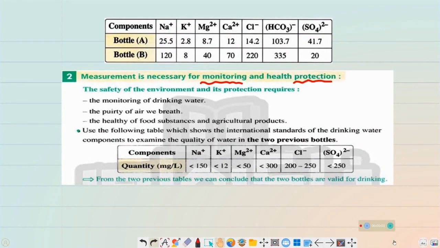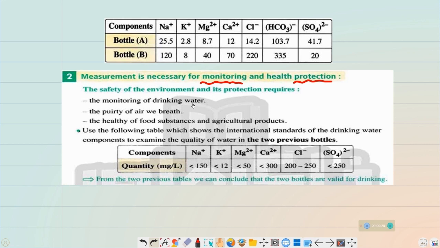So now, to keep the environment safe and to protect the environment, that requires monitoring the drinking water. That means the water we are drinking must be clear and free of pollutants, with no contaminations, and drinkable water.